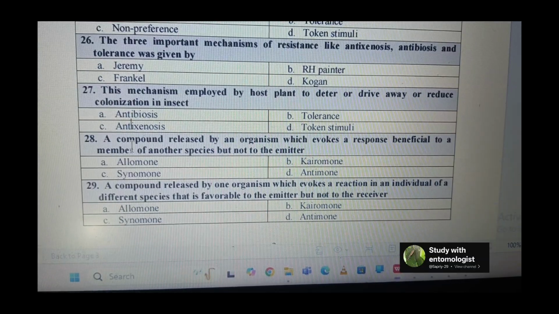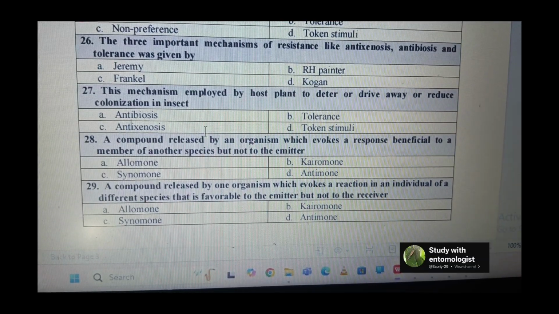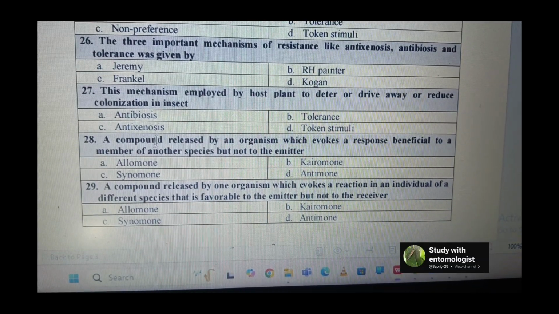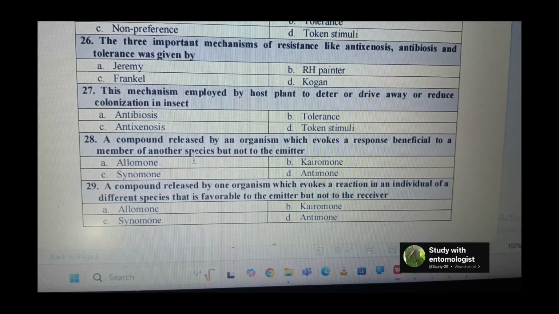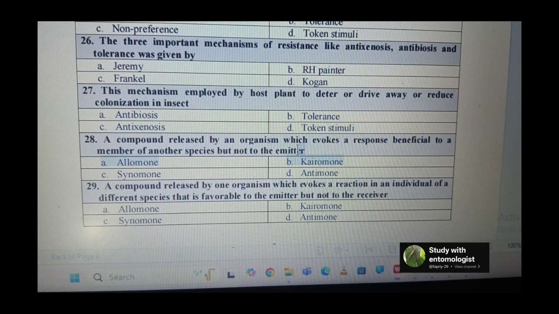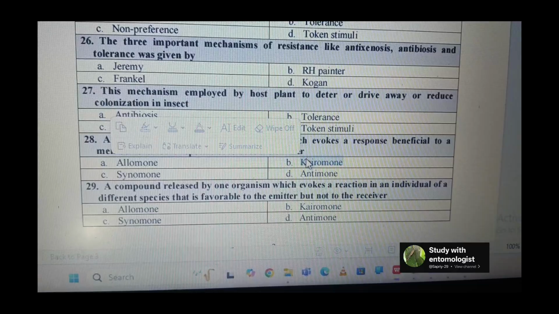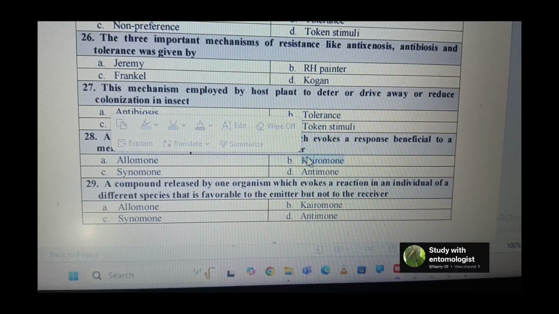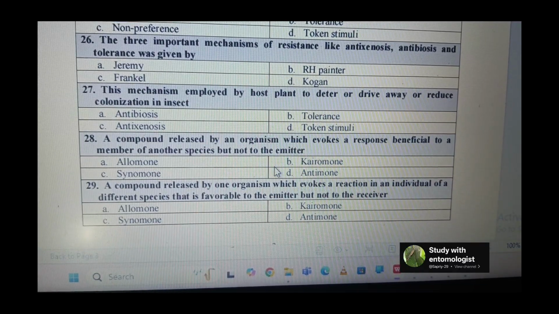It does not have an adverse effect on the biology of the insect, it just drives it away from the plant. The next question: a compound released by an organism which evokes a response beneficial to a member of another species but not to the emitter. So it is known as kairomone, beneficial for whoever is receiving it, not for the emitter.